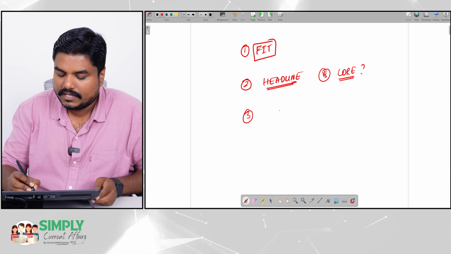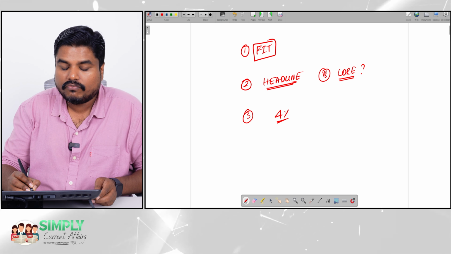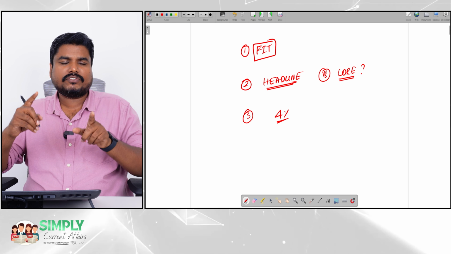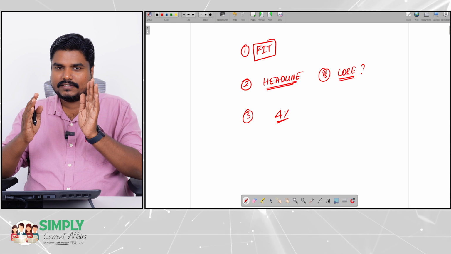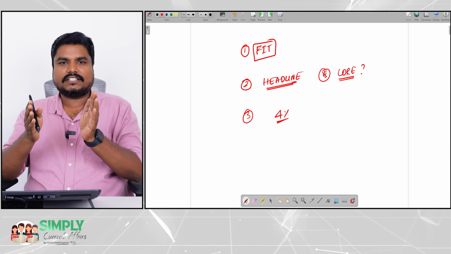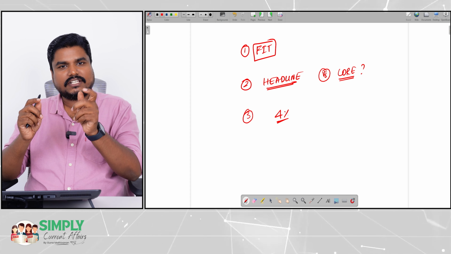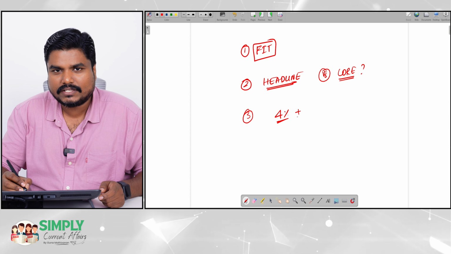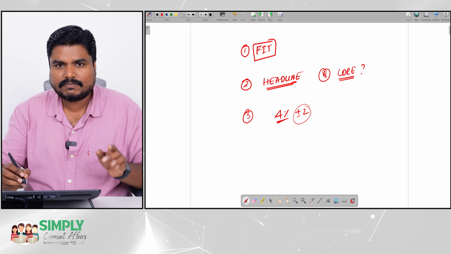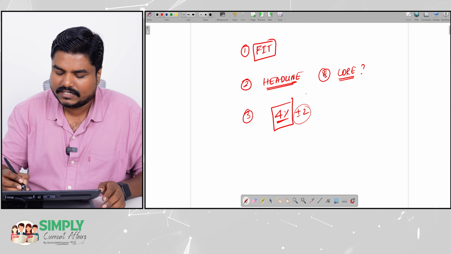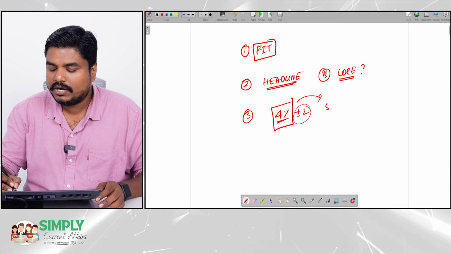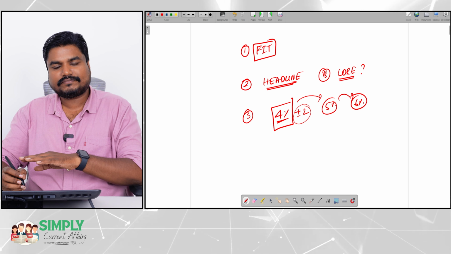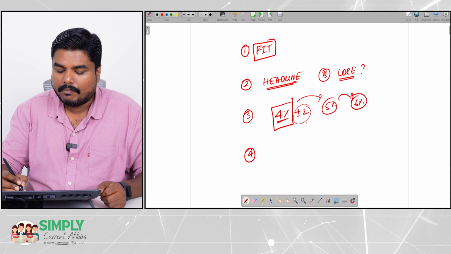The third point is that we are targeting 4%, or 4% plus or minus 2. But 4% is the most sought after inflation point. We also have a range of 4% plus or minus 2. So forget about the plus or minus 2, is this 4% correct? Or shall we move on to 5%? Or shall we move on to 6%? That is also discussed.